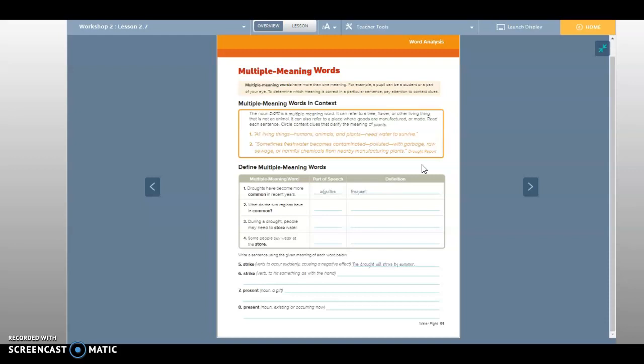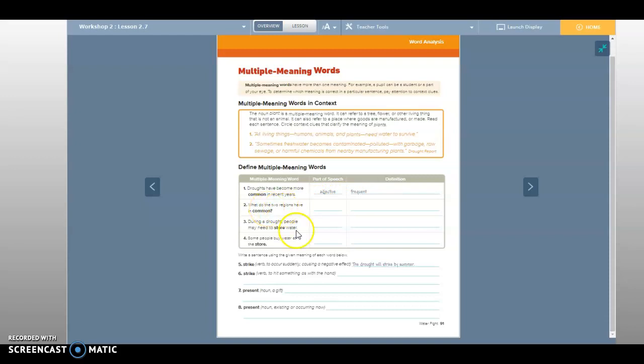Droughts have become more common in recent years. Okay, so the part of speech is common, okay, and it's an adjective, and common means frequent, right? So if I said it's a common thing for Nash to make a basket, that means he makes a lot of baskets, right? It's very common. We see it a lot.